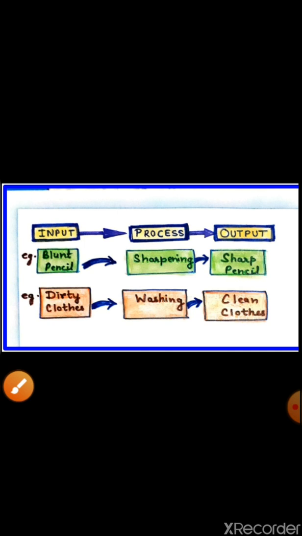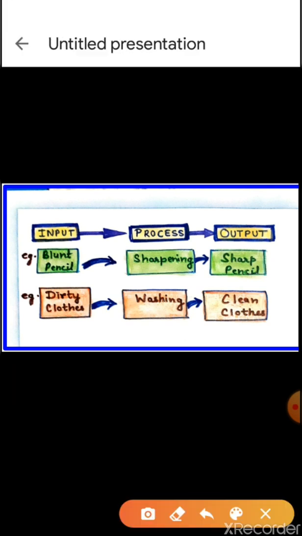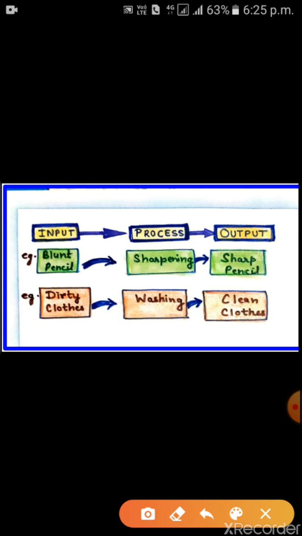Children, here I have given some examples of the functions of a computer. Input: blunt pencil, process: sharpening, output: sharp pencil. The next example is dirty clothes. The process is washing. The output is clean clothes.